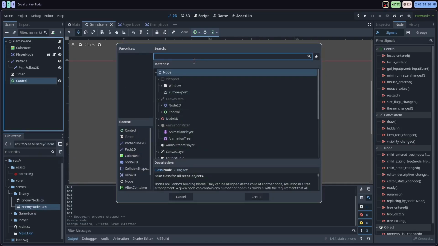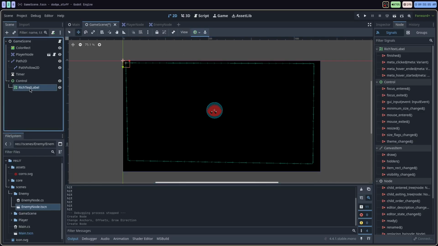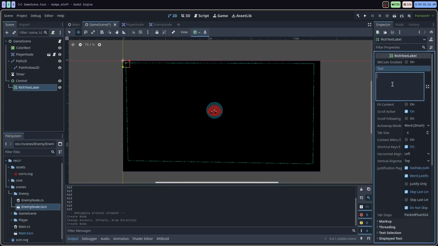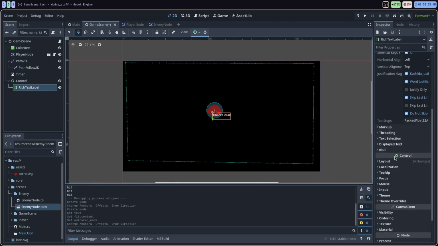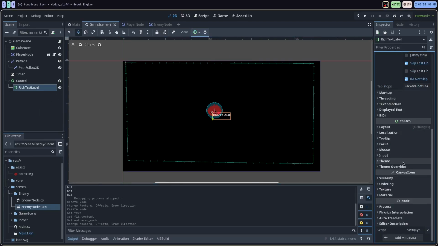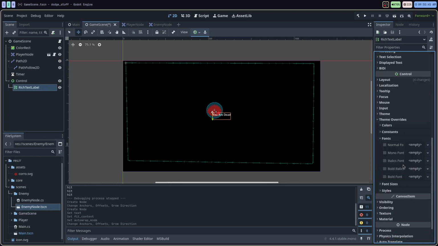I'm going to add a label. I think we can do a text label. We're going to add that to this. We're just going to hard code what it says, and it's going to say "You are dead." We're going to make this fit content on, auto wrap off. I want to center this in the middle of the screen, and I want to make the font a lot bigger. So I'm just going to do a theme override directly. Normally I would not do it like this. I would use Godot's theming mechanics, but we're just going to change this for now.